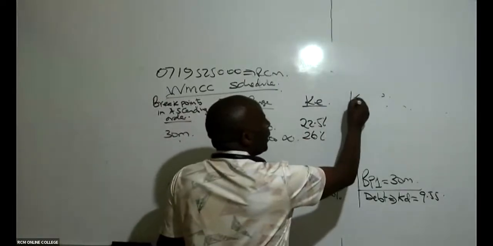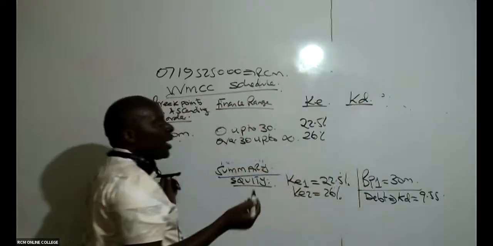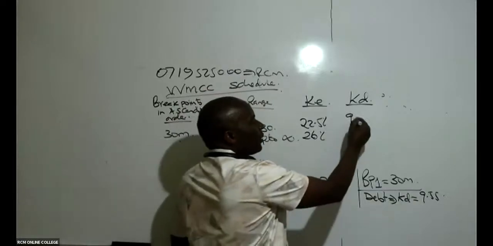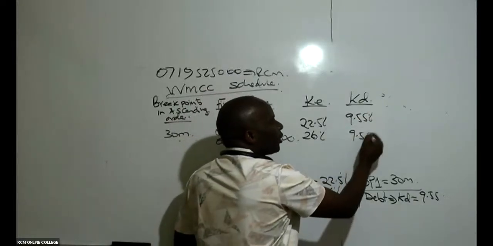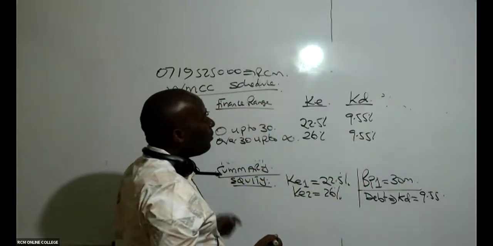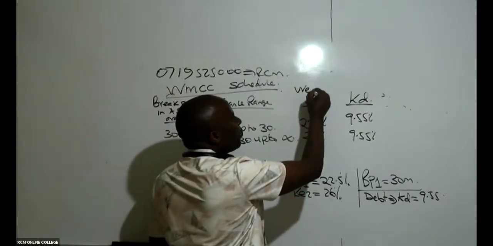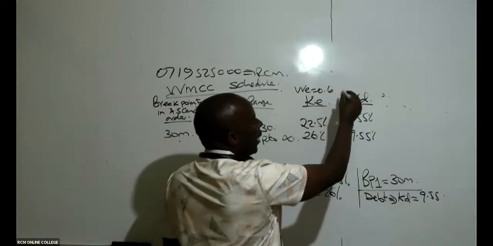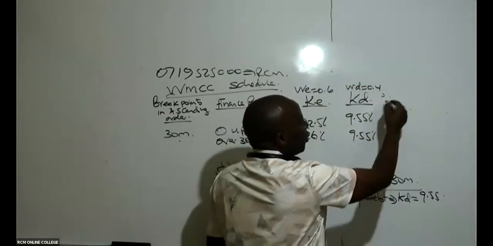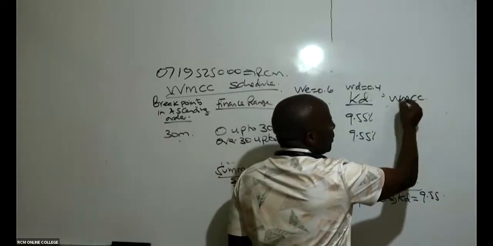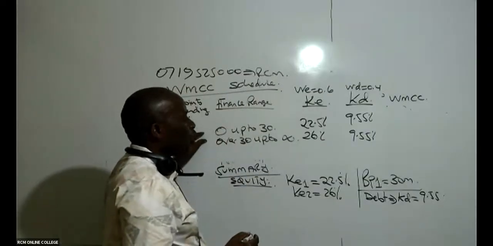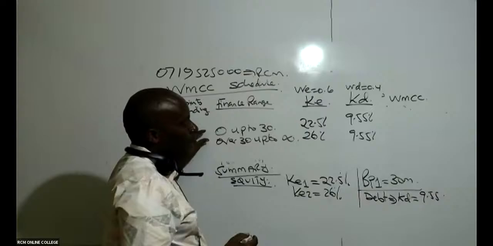How about KD? KD is smooth. KD does not have any break point. KD is 9.55%. KD does not have any break like that. So is there somebody who is able to remember what the weight of equity was? It was 0.6. And the weight of debt in this case was 0.4. So now you can comfortably give me the WMCC for each financing range.